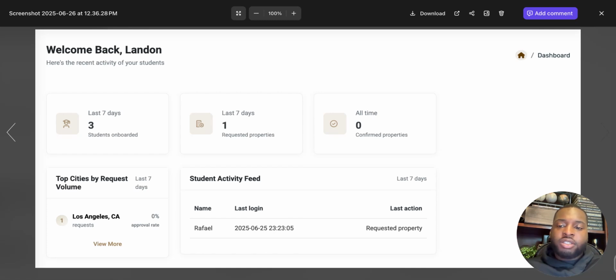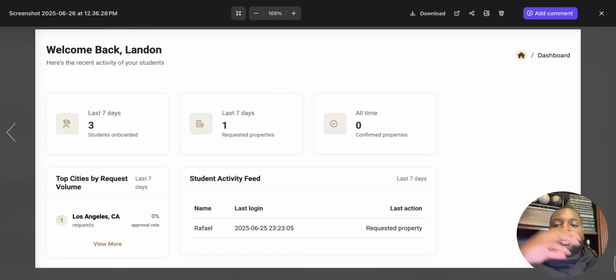Now, right now, what you're able to see is within the last 7 days, you can see the amount of students that have onboarded into the platform, which will let you know, okay, if I have offered this to 20 students and only 3 people have onboarded into the platform, this means that 17 students are not ready to get started and get going because of XXX, right? So now you're able to use the data to determine why something is not happening for the students or for their results, right?